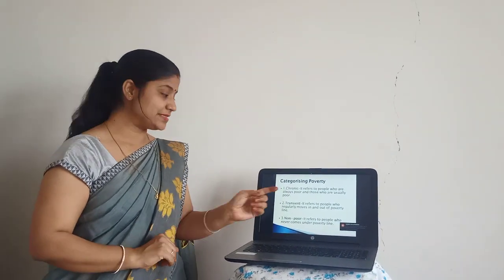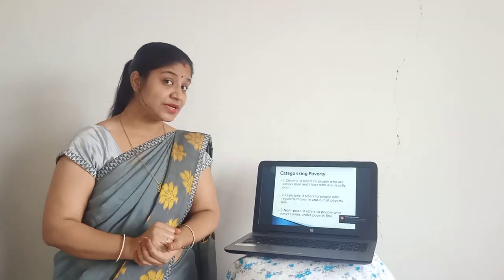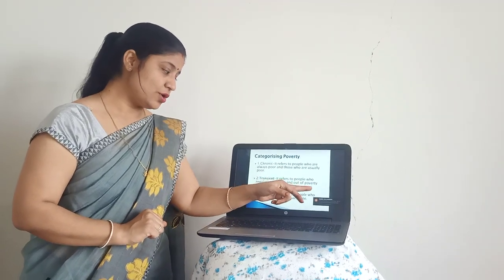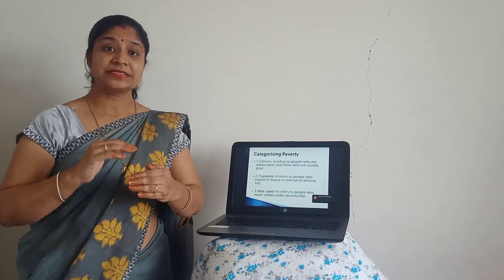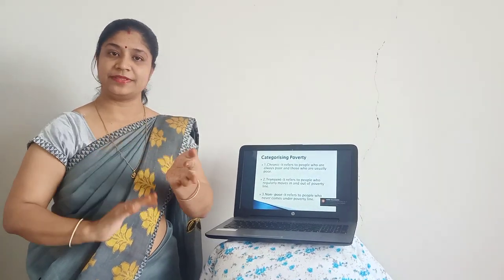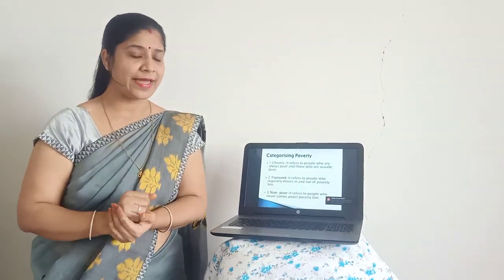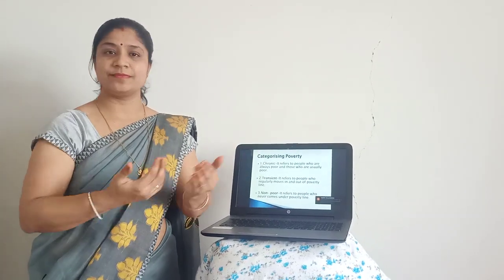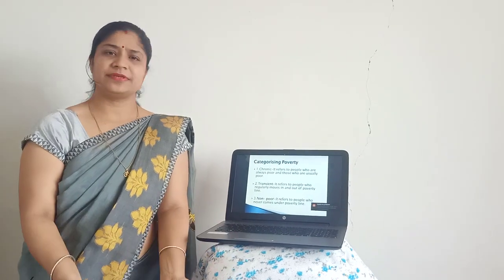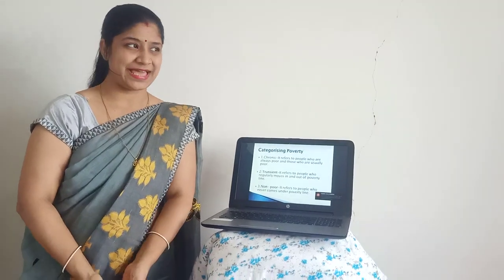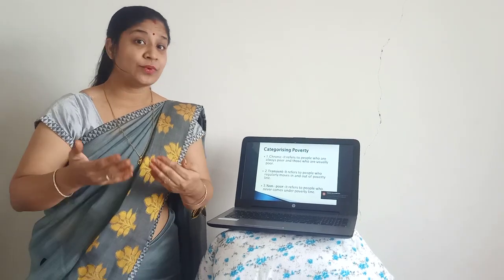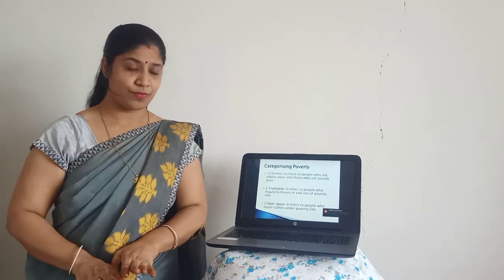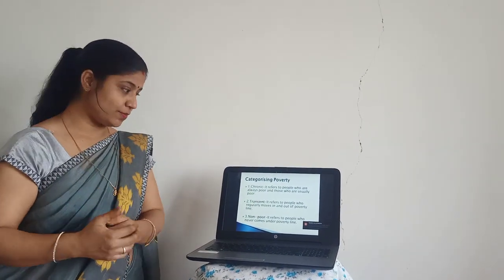Then second comes transient. Now what is transient poverty? It refers to people who regularly move in and out of the poverty line. That means sometimes they are above the poverty line, sometimes they are below the poverty line. How does it happen? For example, a small farmer or a seasonal worker who sometimes gets money and sometimes doesn't. Because sometimes they have work, so they earn money, they get salary, wages, and sometimes they don't have. So when they get income, they come above the poverty line, and when they don't have any work, they come below the poverty line. That is in and out of the poverty line.